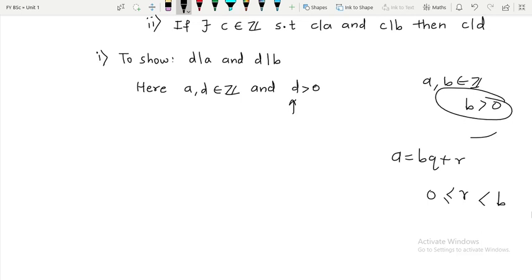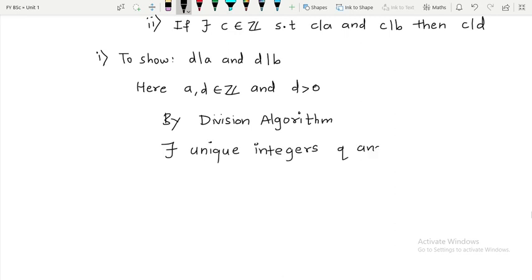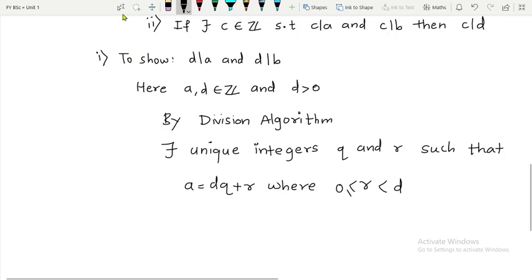So I am going to apply the division algorithm for A and D. By the division algorithm, there will exist unique integers Q and R such that A can be written as DQ plus R, where R is greater or equal to 0 and strictly less than D, since we are dividing by D.